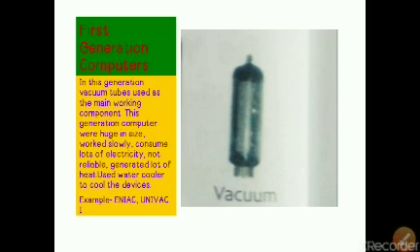In first generation computers, vacuum tubes were used as the main working component. Students, I also told you that in ENIAC vacuum tubes were used as the main working component of that device. So in this generation also vacuum tubes were used as the main working component. This generation's computers were very huge in size, they worked slowly, they consumed a lot of electricity and generated a lot of heat.